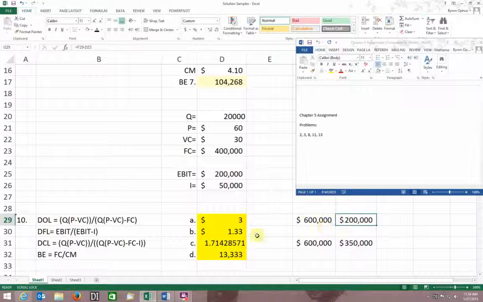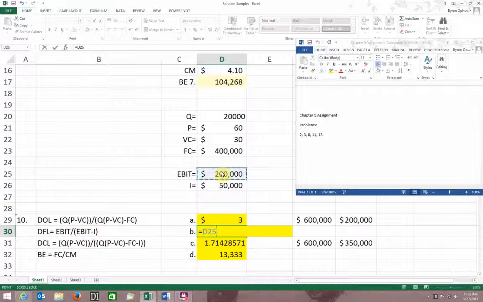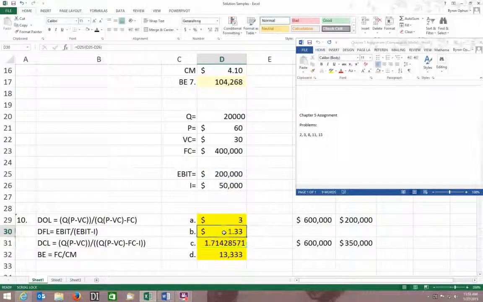Now, onward we go. My degree of financial leverage, and all these equations, by the way, are sitting there on page 143, number 4, is equal to my EBIT divided by my EBIT minus my interest. This one's pretty simple. It is simply my EBIT divided by, and I do need parentheses here, my EBIT minus my interest. So 1.33.